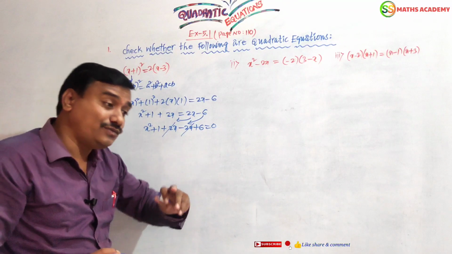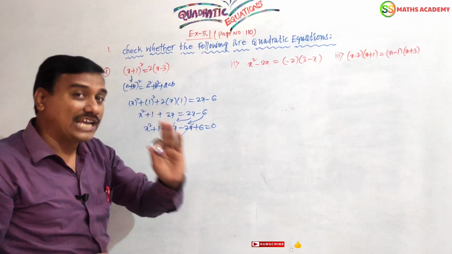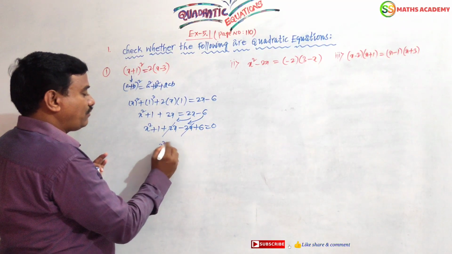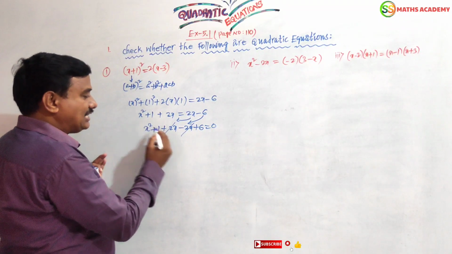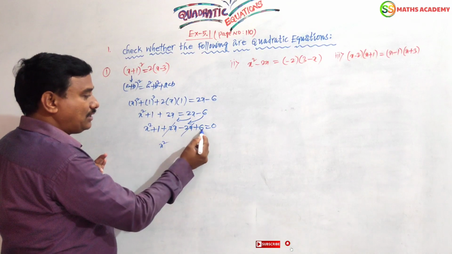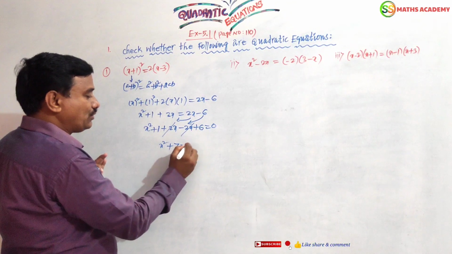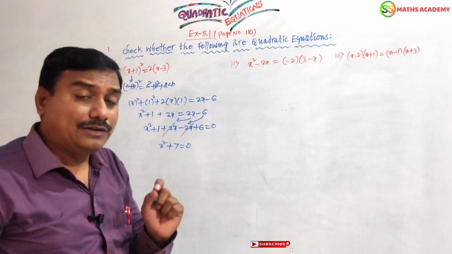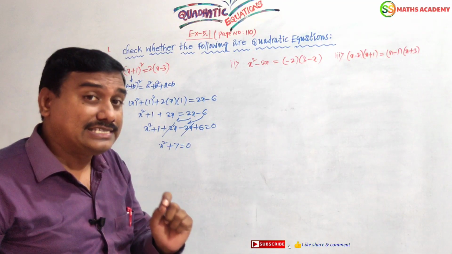Now plus 2x and minus 2x get cancelled. These two are like terms with opposite signs, that is the reason you should cancel them. The remaining are all different terms, so x square you can write as it is. Here the constant number is 1, here the number is 6. 1 plus 6, 7, is equal to 0. Finally, we are getting x square plus 7 is equal to 0.